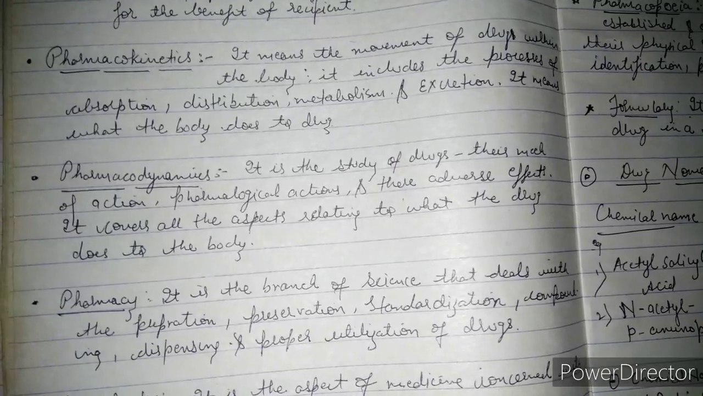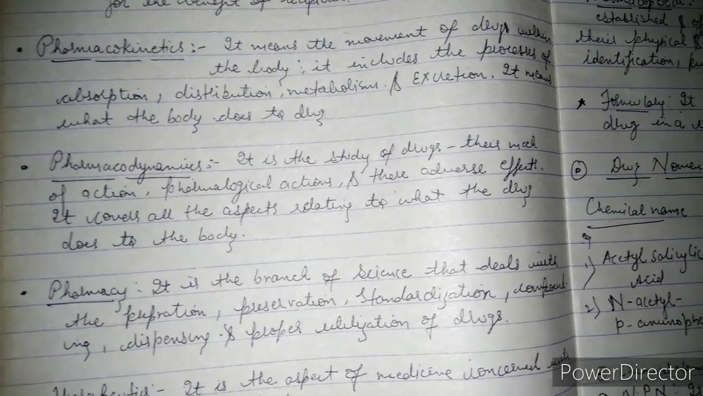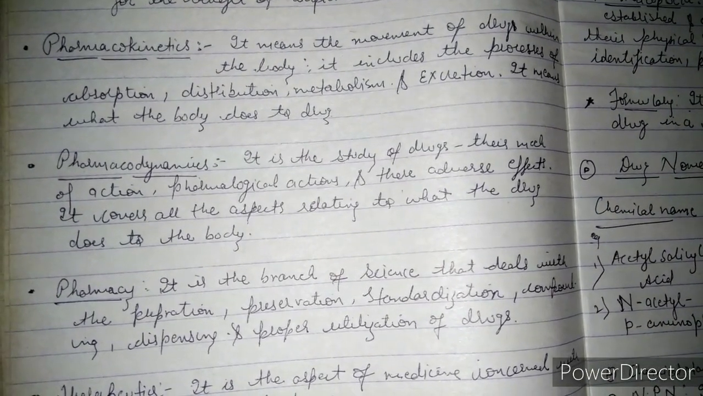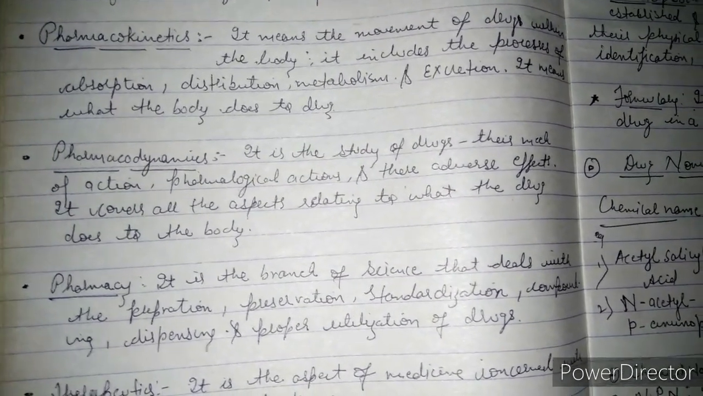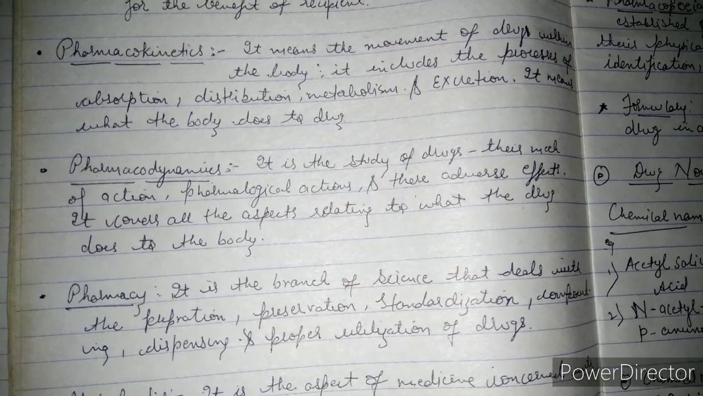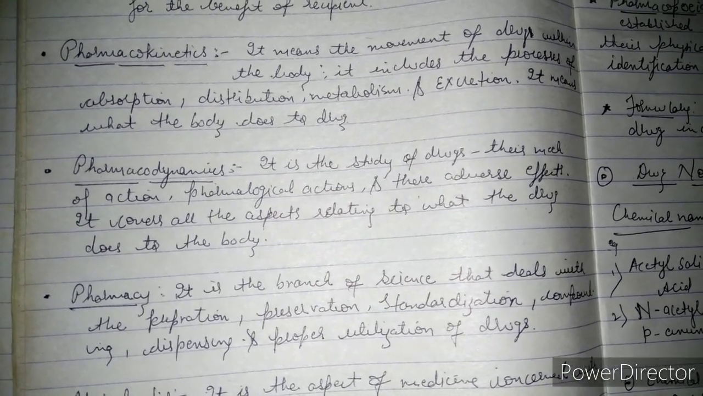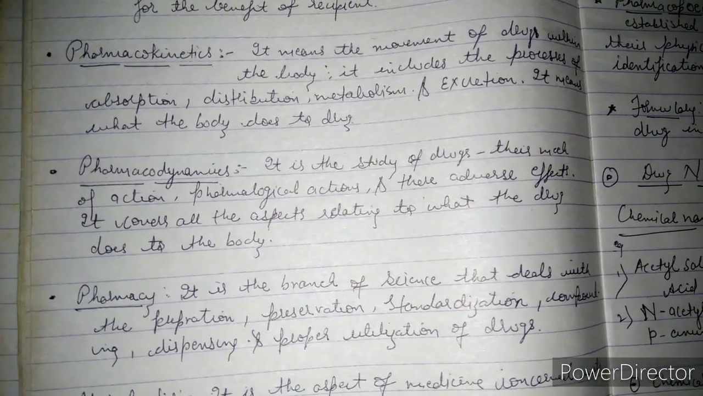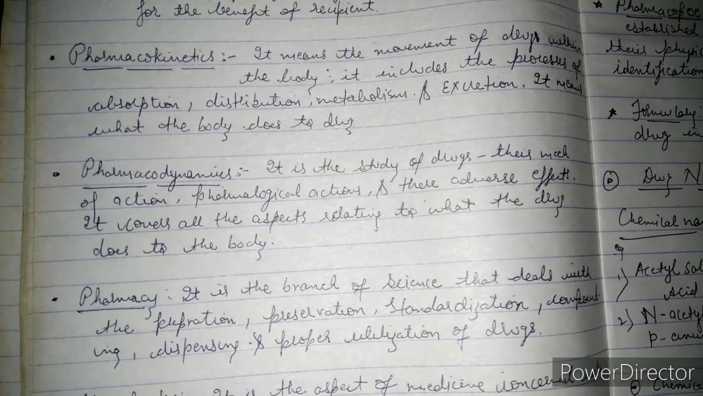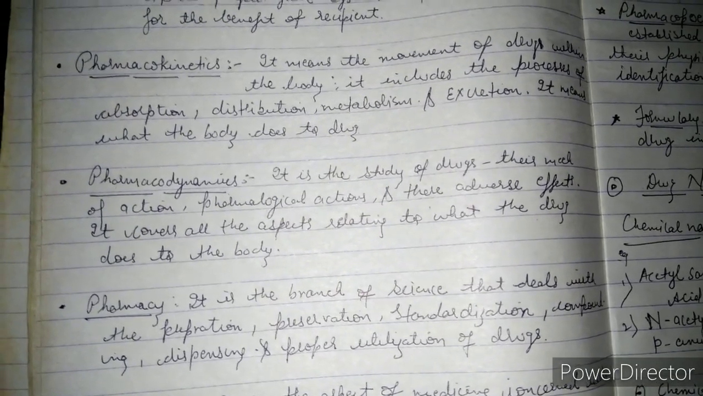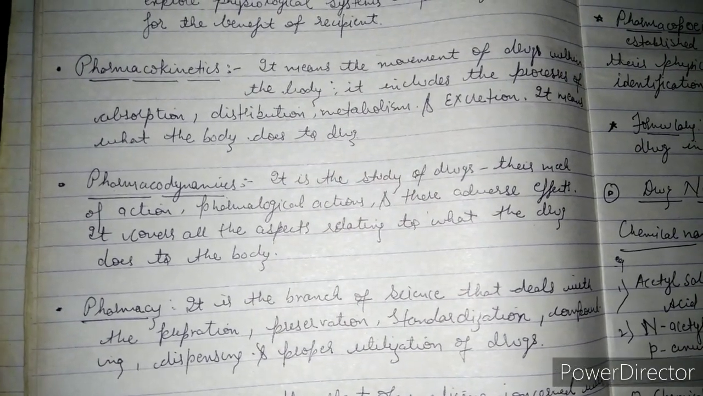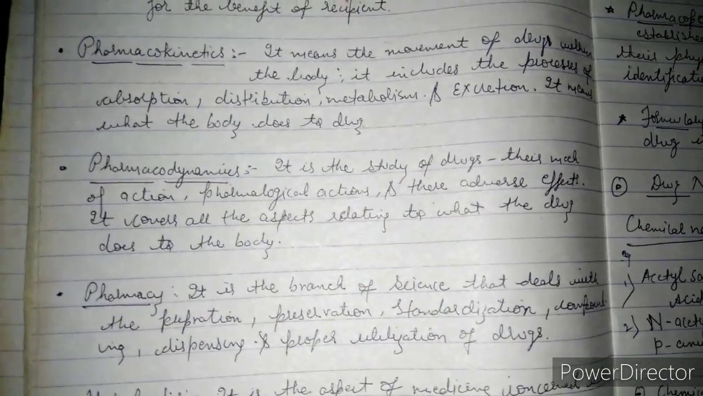Now the next term is pharmacodynamics. So pharmacodynamics is the study of drugs, the mechanism of action, pharmacological action, their adverse effects. It covers all the aspects relating to what the drug does to the body. So guys, please pay attention that pharmacokinetics means what the body does to the drug, whereas pharmacodynamics means what the drug does to the body. So keep this in mind.